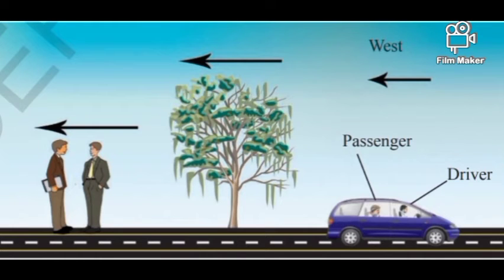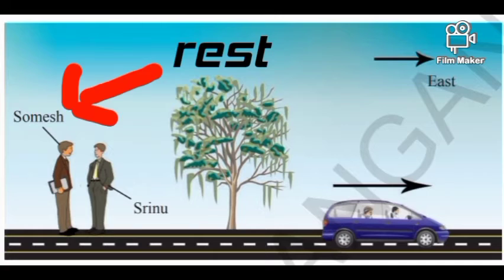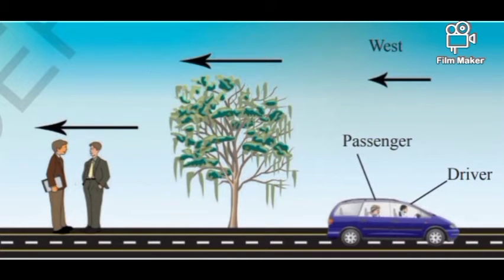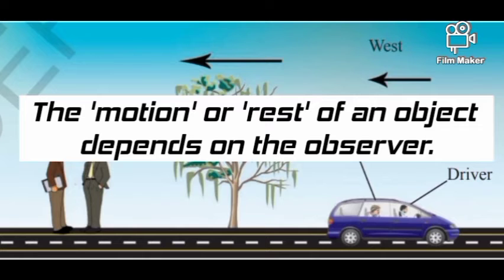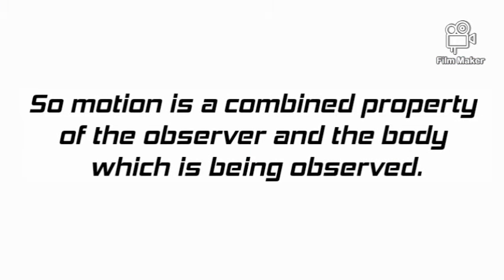So, from the above discussion, it is clear that the tree is at rest with respect to Somesh and it is moving due west with respect to the passenger. The motion or rest of an object depends on the observer. So, motion is a combined property of the observer and the body which is being observed.